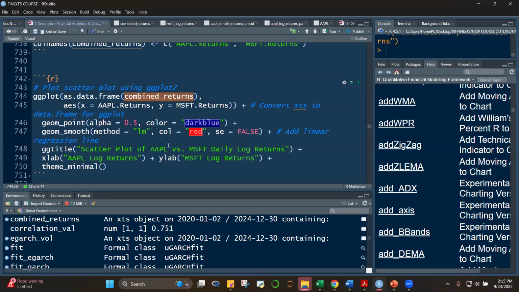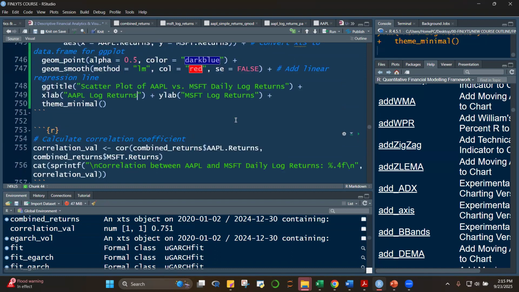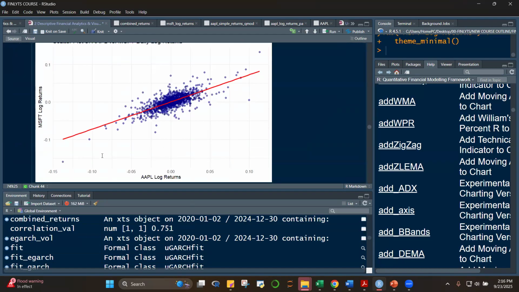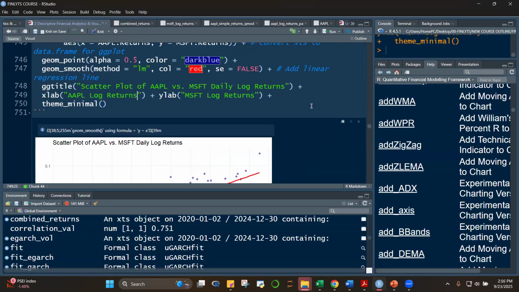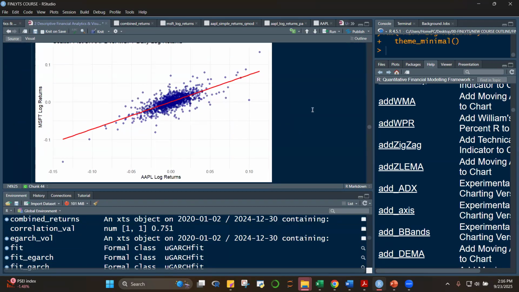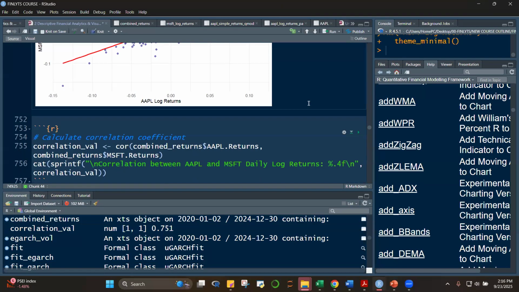Then the plot will be the points. And then we can include a line. The line is your linear model, that's your regression model here. And then the title, theme minimal. So let's run this. And you now have a scatter plot of your Microsoft returns and your Apple returns. There you go. This is your geom_smooth here, that's the lm. This is your scatter plot. You can see that the Microsoft returns are highly correlated with your Apple returns.